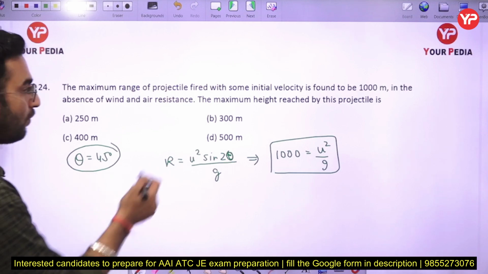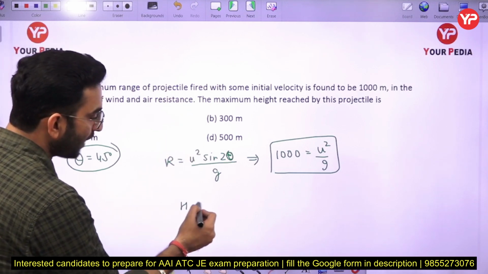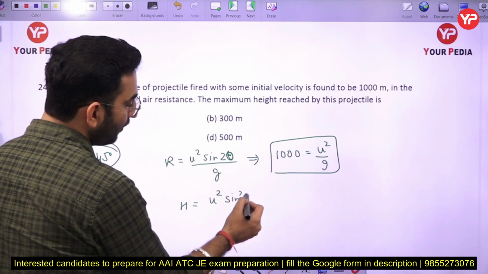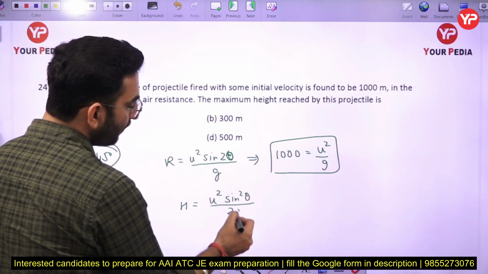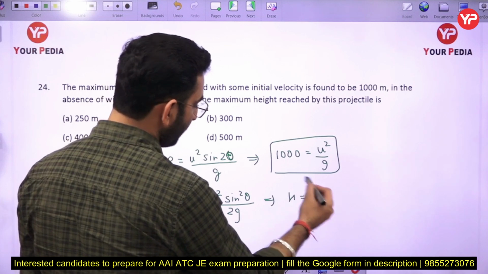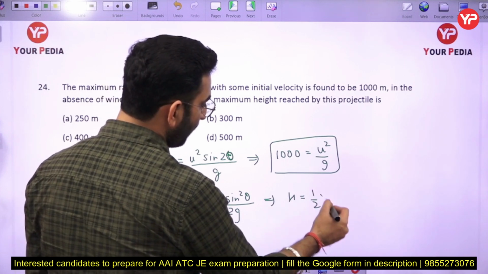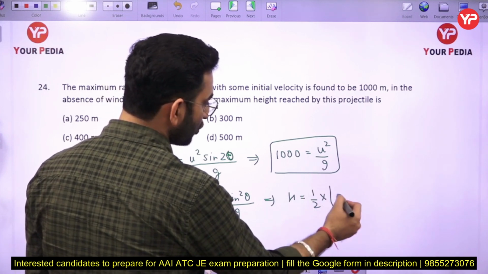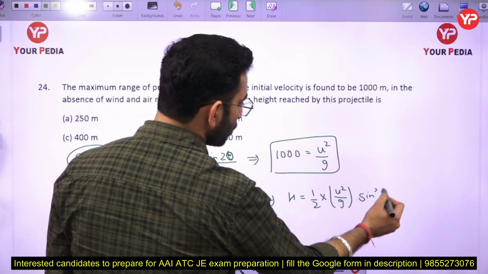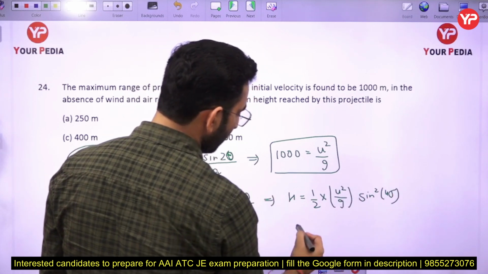Now we want to find the maximum height, and the formula for the maximum height is u square sine square theta upon 2g. So h is equal to 1 by 2 multiplied by u square by g multiplied by sine square 45.